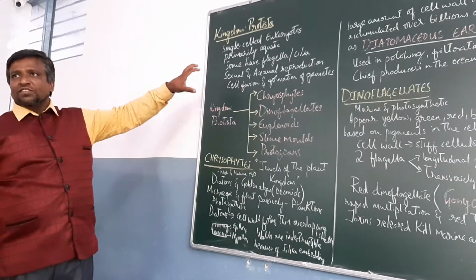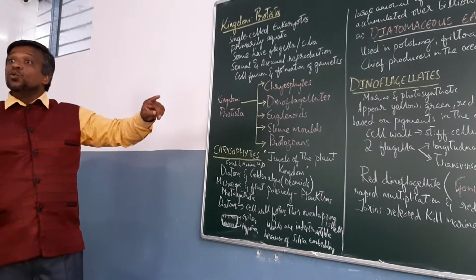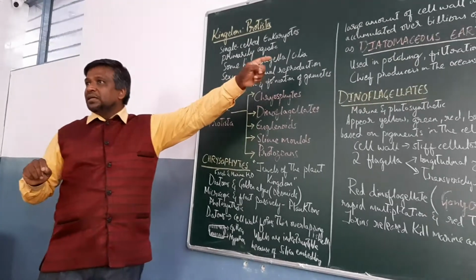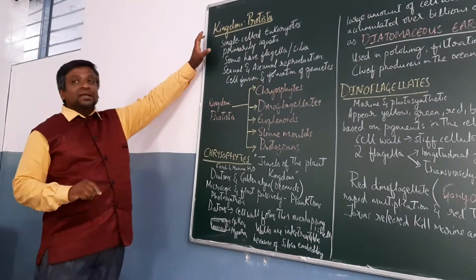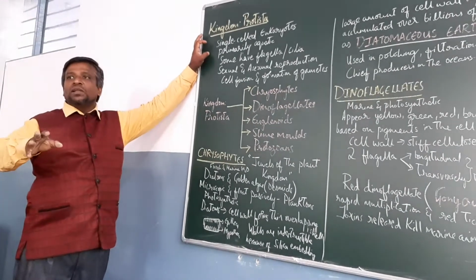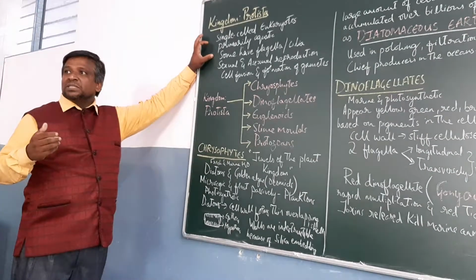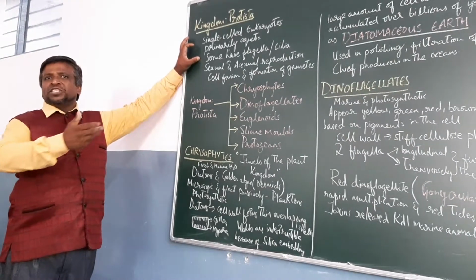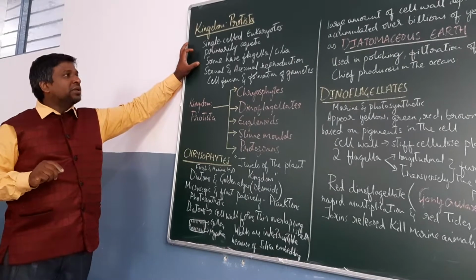Most of the members of kingdom Protista are unicellular eukaryotic organisms, single cell eukaryotes. They have ribosomes of 80S type. You should also understand that. Then most of them are primarily aquatic organisms. It can be freshwater or marine forms. Some of these organisms have locomotory organs like flagella or cilia, especially protozoan protists. When we study about them, I will be discussing that.